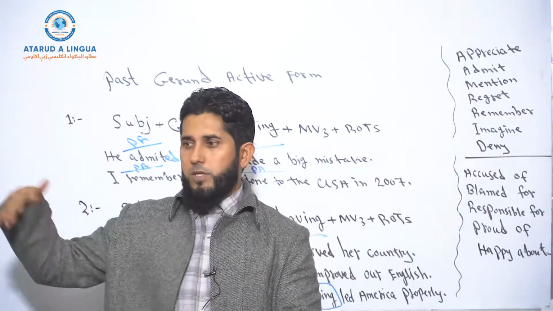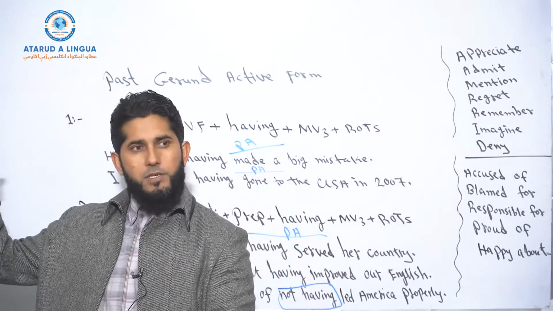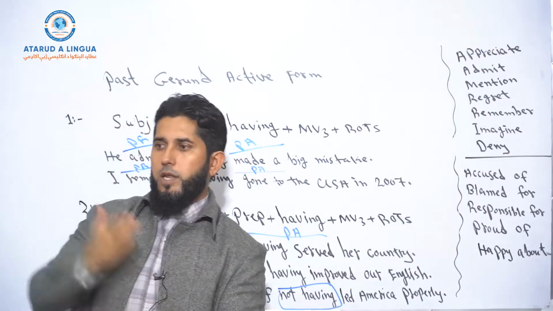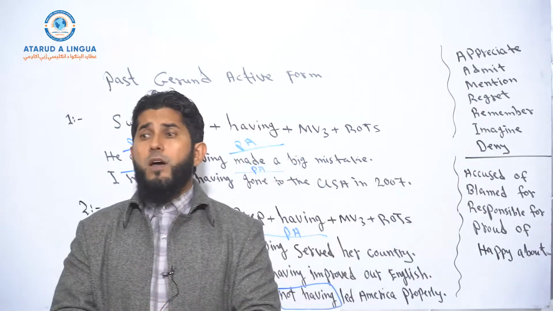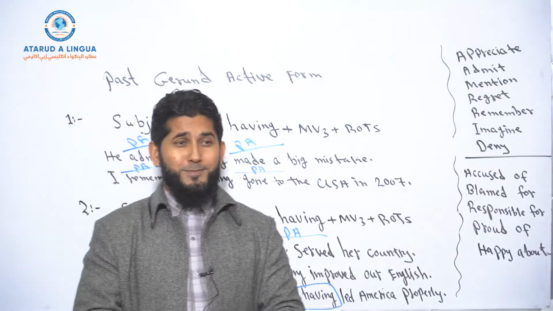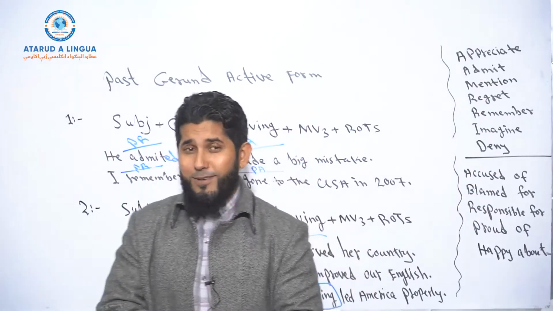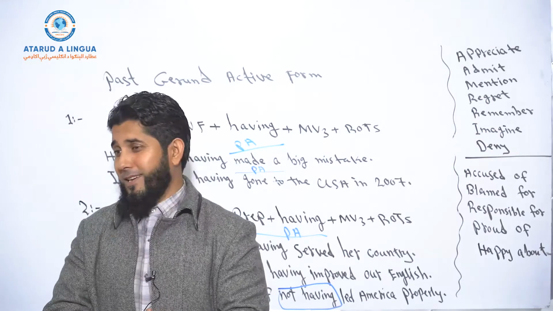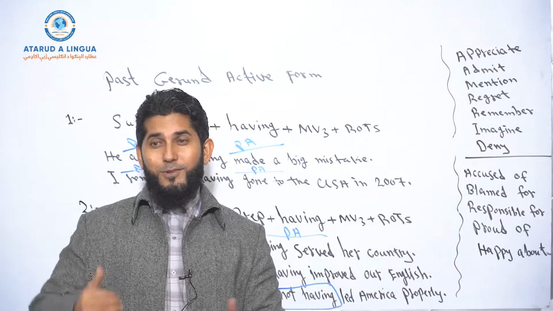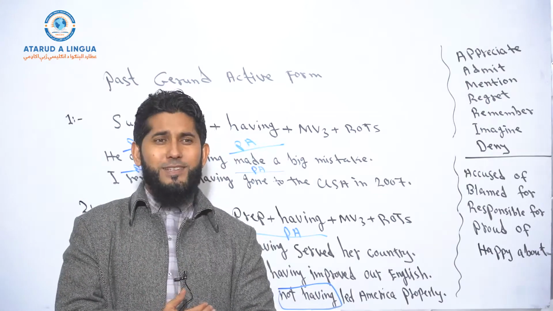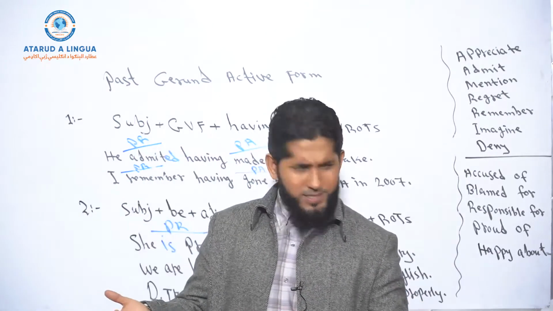Let's say he disrespected his teacher yesterday, the day before yesterday, last week, and now he regrets that, right? Or she regrets having fought with her mother. She fought with her mother, okay, yesterday or last night, and now she regrets that, okay? So the present remark of a past action is pretty easy. I hope it's clear. Is it clear?